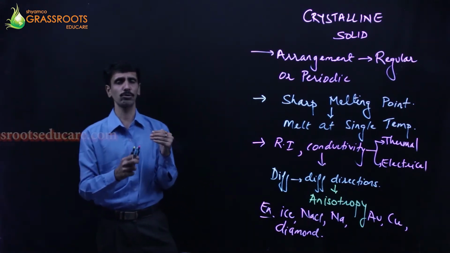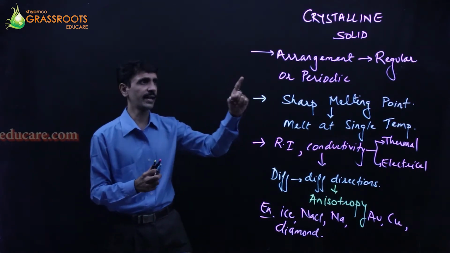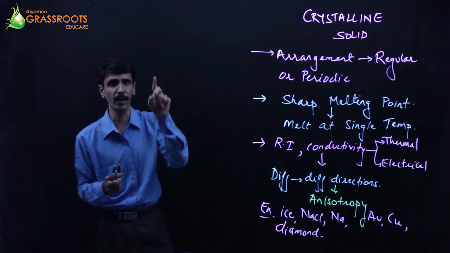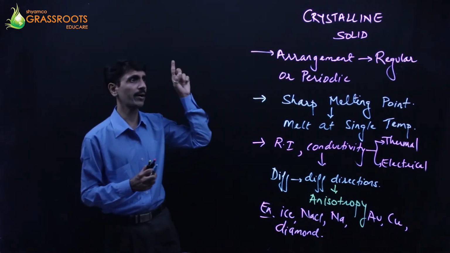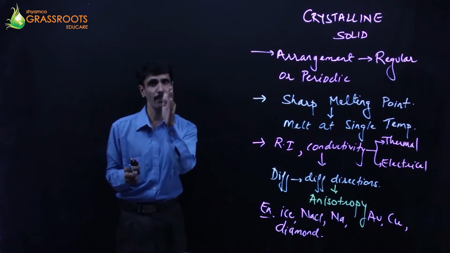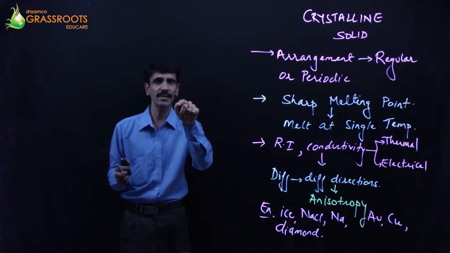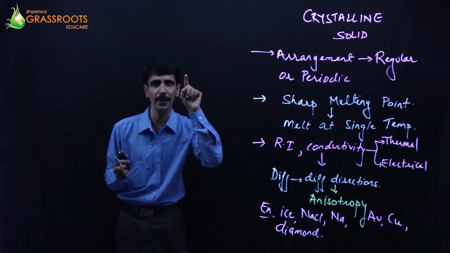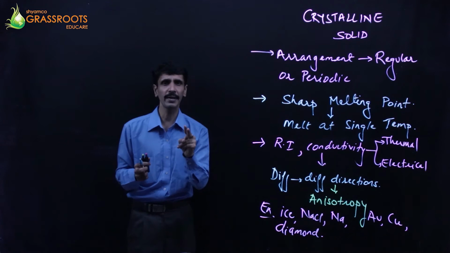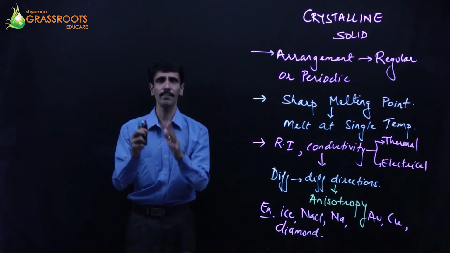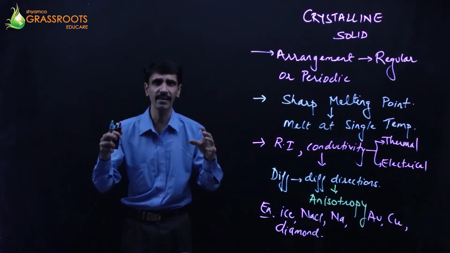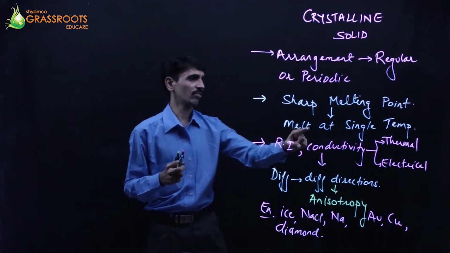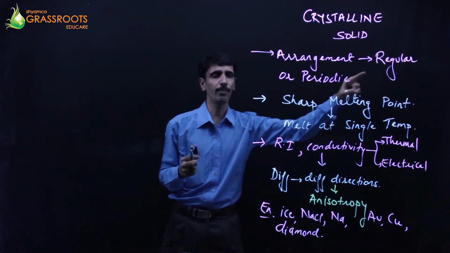So we'll just quickly go through it. Number one point is the arrangement of the particles. Particles आप जानते हो, it's all about atoms, ions as well as molecules. They're going to be periodic or regular. Okay, so there is a regular pattern which is going to be followed, and as a result we are in a position to predict the number of atoms present in a particular layer. दूसरा point है कि the bonding is considered to be uniform, and therefore at one particular temperature the entire solid is going to melt, and this is called what? Yes, nothing but sharp melting point.